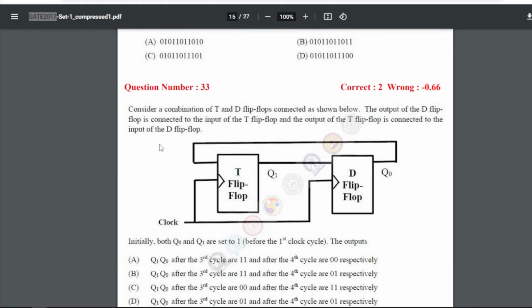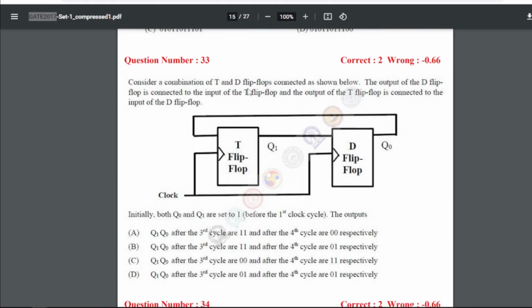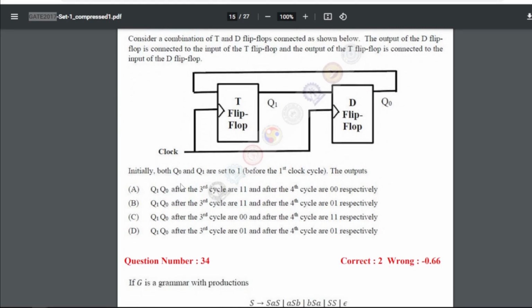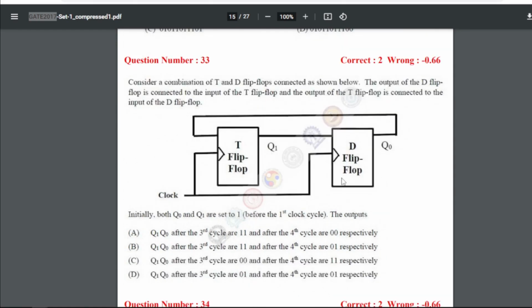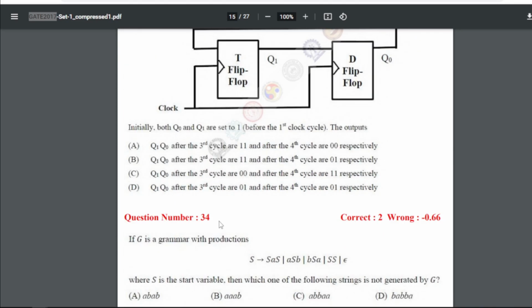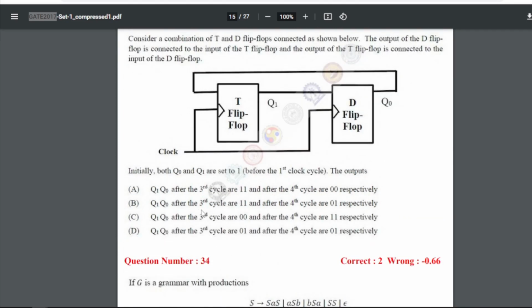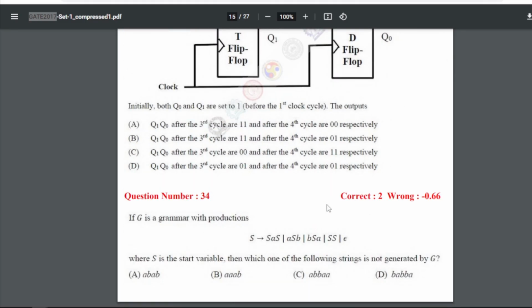Question number 33: consider a combination of T and D flip-flops connected as shown below. The output of the D flip-flop is connected to the input of the T flip-flop, and the output of the T flip-flop is connected to the input of the D flip-flop. Initially both Q0 and Q1 are set to 1 before the first clock cycle. So what will the output be? For 33, we have the answer as B, that is Q1 Q0 after the third cycle are 11 and after the fourth cycle are 01 respectively.